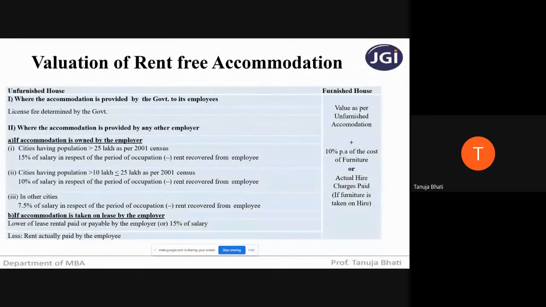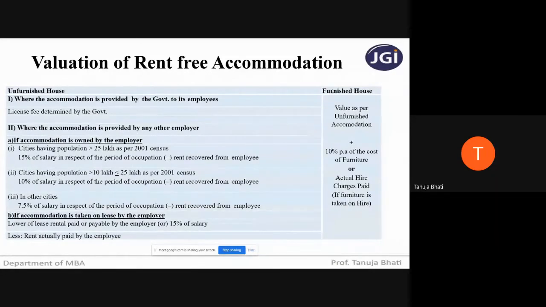So just to revise this slide, accommodation provided to the employee may be divided into unfurnished and furnished house, depending upon whether it is unfurnished or furnished, with different calculation of value. Further, accommodation can be provided 100% rent free or at concessional rate. Whenever there is a concessional rate, always minus rent recovered from the employee, whatever calculations you are doing.